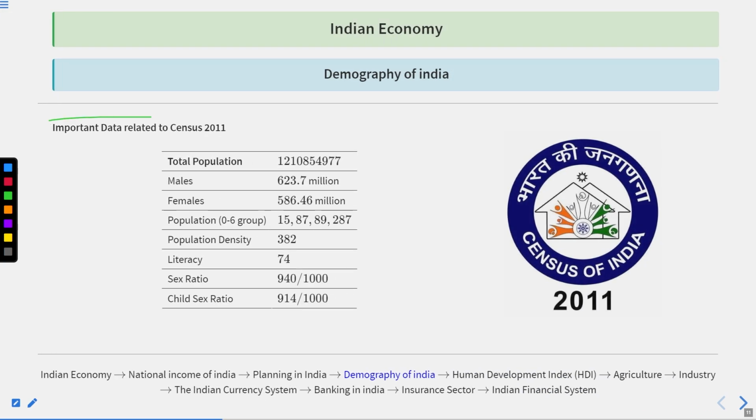Okay. And if we talk about the important data as per this census, then in India, total population is this. Males are 623.7 million, females are 586.46 million. Population group between 0 to 6 ages, 15, 87, 89 and 287. Population density is approx 382. Literacy is 74. Sex ratio is 940 females over 1000 males. Child sex ratio is 914 girl child over 1000 boy child.